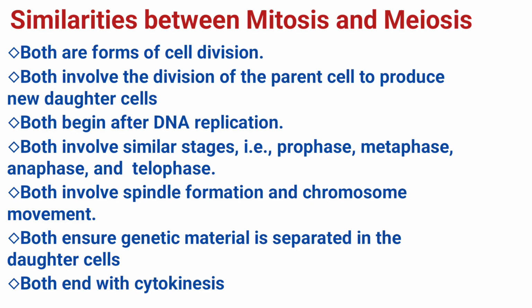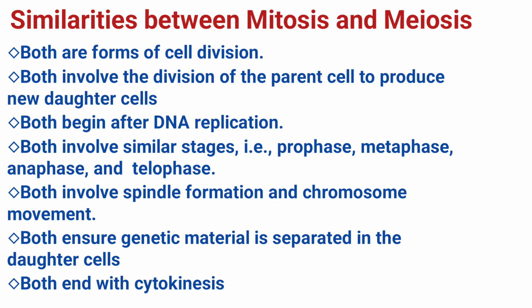Both involve similar stages, that's prophase, metaphase, anaphase, and telophase. Both involve spindle fibers that help separate chromosomes and move them to the opposite poles. Both ensure genetic material is distributed into the daughter cells. In both, chromosomes are carefully separated so that each daughter cell receives genetic material. Both end with cytokinesis. In both cases, cytoplasm divides to form separate cells.